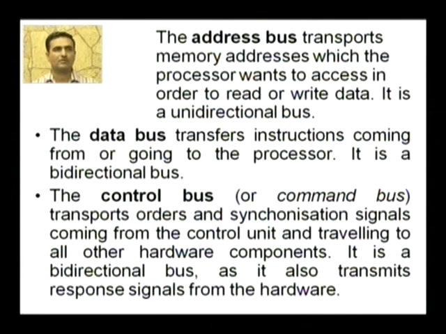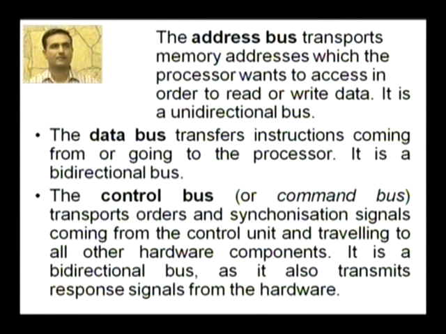How is this control bus bidirectional? First, it transmits the control signal from the processor to all the hardware, and then in the other direction it transmits the response signals from the hardware devices to the control unit, whether the devices are ready or they are held by other devices.